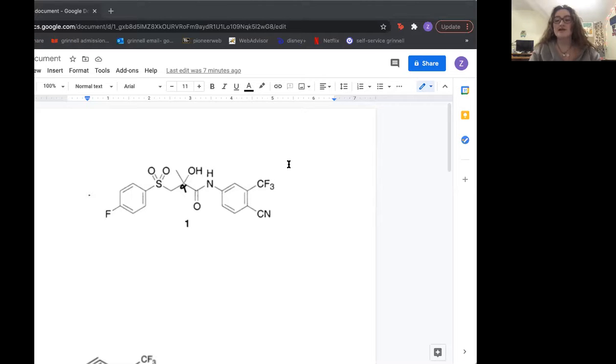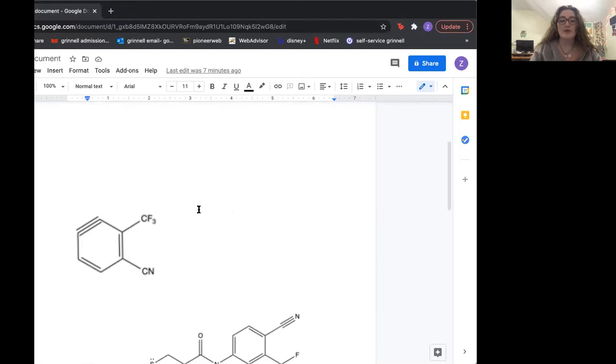So an explanation of scheme 1 plus the intermediates for each synthetic step. First of all, right here, this is going to be our first intermediate.